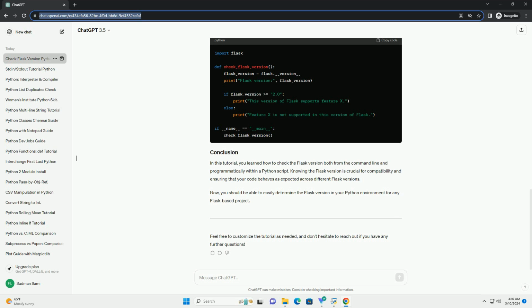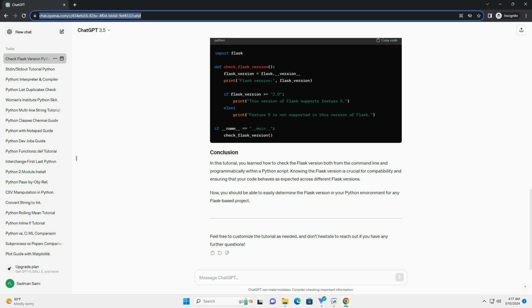If you want to programmatically check the Flask version within your Python script or application, you can use the flask.__version__ attribute. Here's a simple Python script demonstrating how to do this. Save this script to a file, for example, check_flask_version.py, and run it using Python. This script will output the version of Flask installed in your environment.